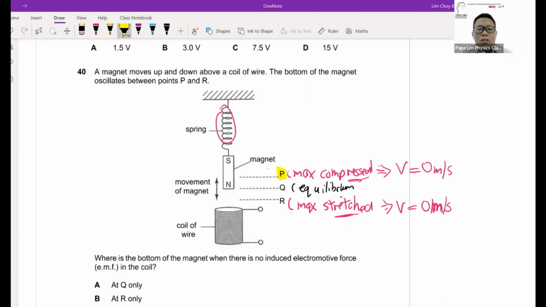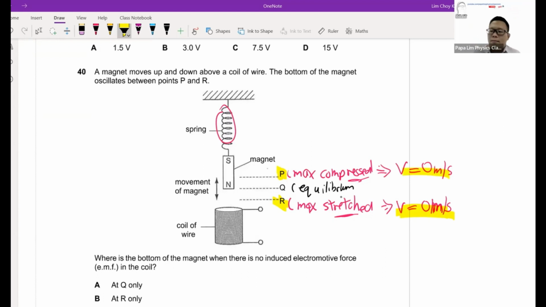Likewise, if it's maximum stretch at R, you find that the object is at maximum stretch, means at the bottom already, it's at the lowest end already. So since it's at the lowest end, the next instant it must go up. So before it goes up, it will actually have what we call momentary at rest, to stop for a while before it reverses its direction.